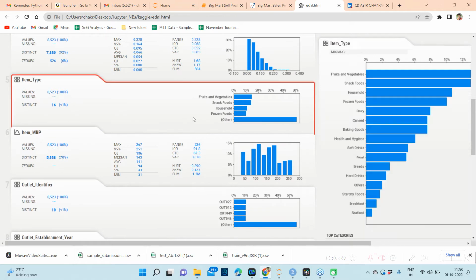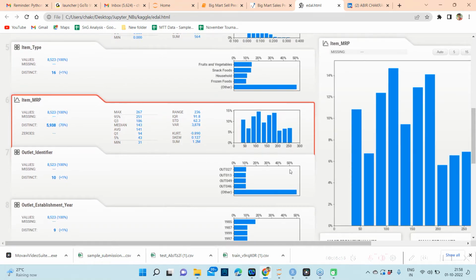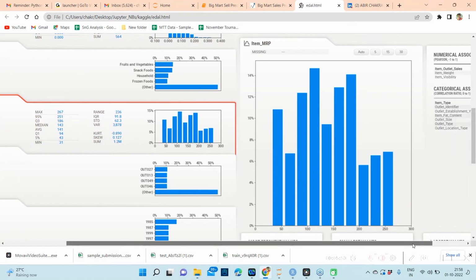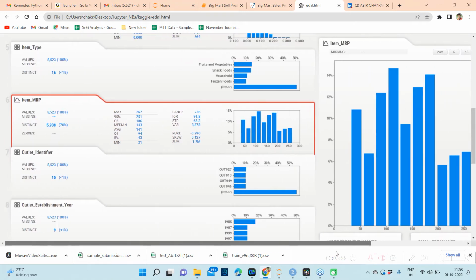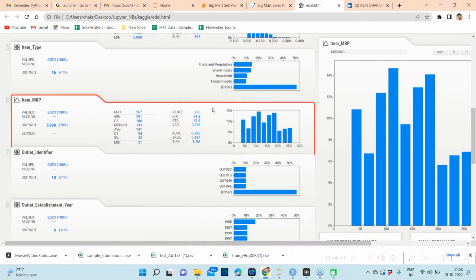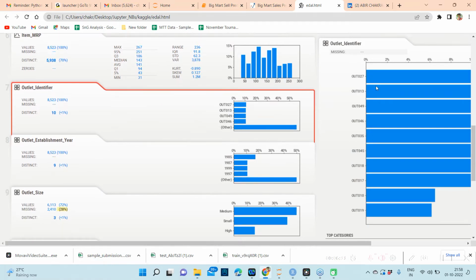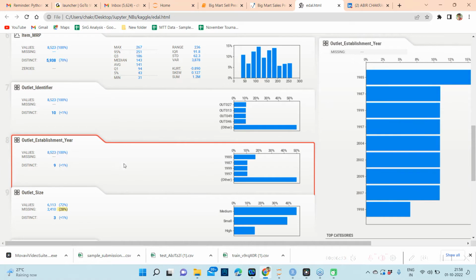Now I am going back to the rest of the columns. Then we have item MRP. It is difficult to observe this many unique values in these wide histograms, but we can probably check it in a scatter plot later. Then we have the outlet identifier. This is the unique identity of each outlet and can be treated as a categorical column.